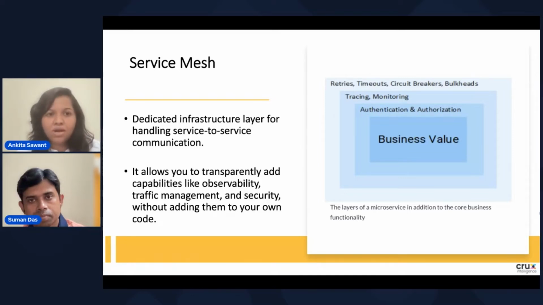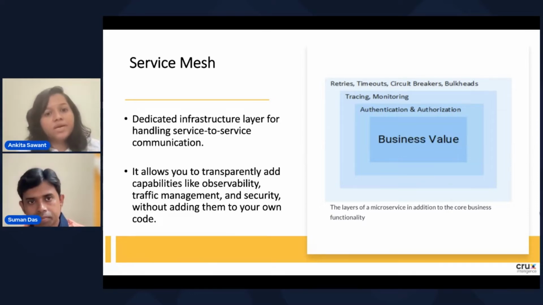service communication. And with the help of this service mesh, you can achieve all these edge constraints like authentication, authorization, tracing and monitoring without changing your code. So this is the main advantage of service mesh. That's why we have chosen the service mesh.